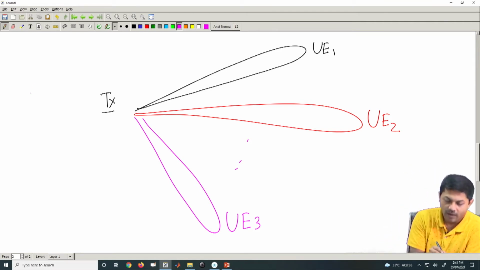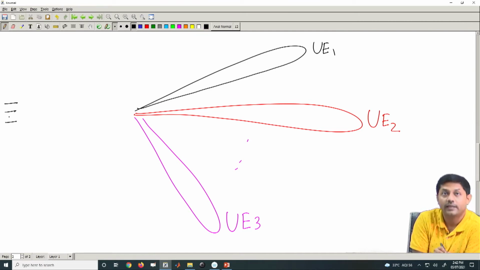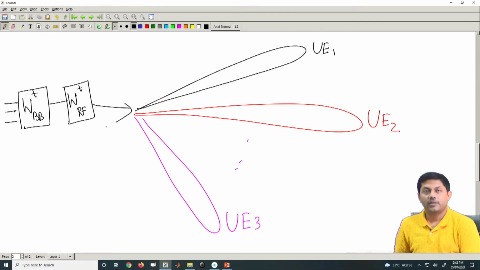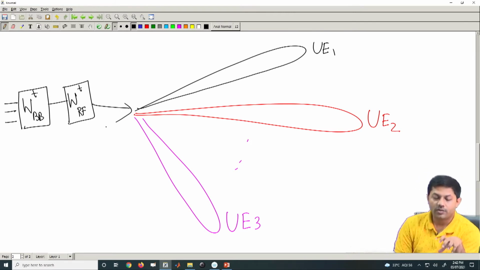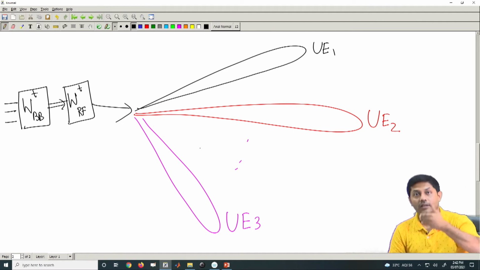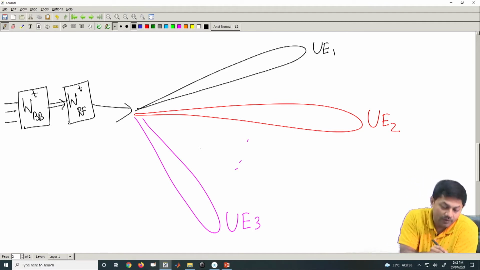For example, ultimately if you notice how beamforming is done, you have the stream of data here, right. Then it will go through W baseband at the transmitter, then it will go through W RF at the transmitter, and it will just piggyback it, right. And if I have multiple such RF chains, I can create that many beams. So, now the point here is that the data whichever you are seeing goes through